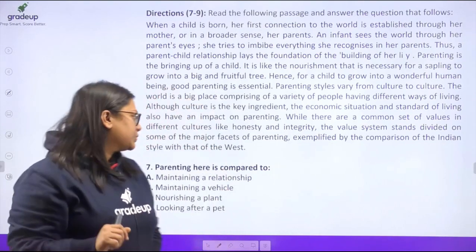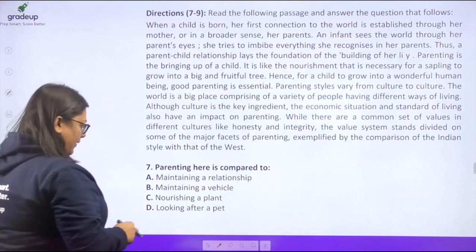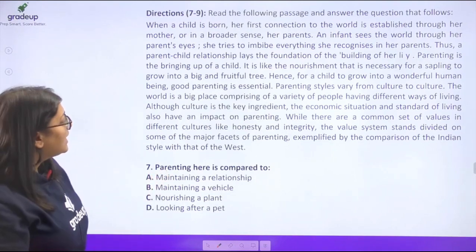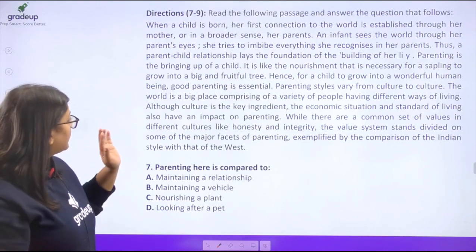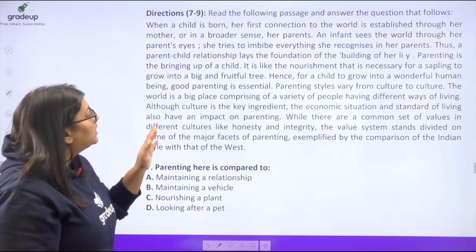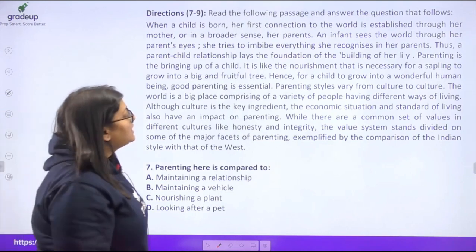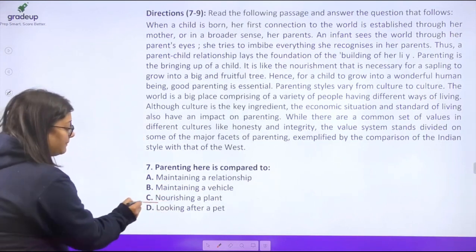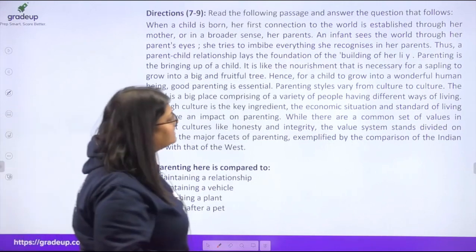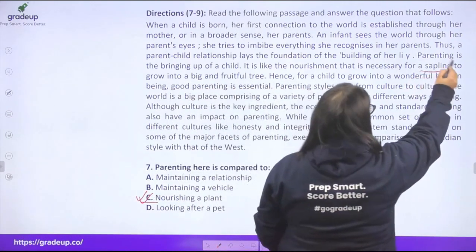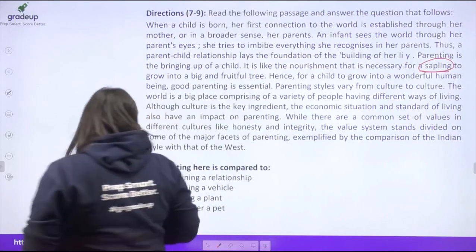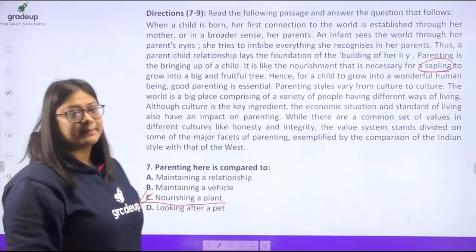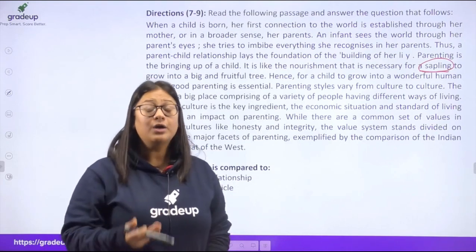Okay, so all right, so parenting here is compared to, completely explicitly it has been given that parenting is actually like nourishing a plant. They have used the word sapling somewhere right here. So sapling gives you the clue that parenting here is compared to nourishing a plant.